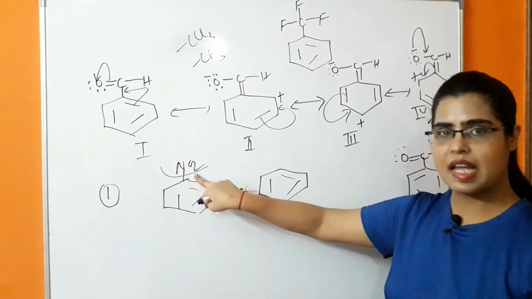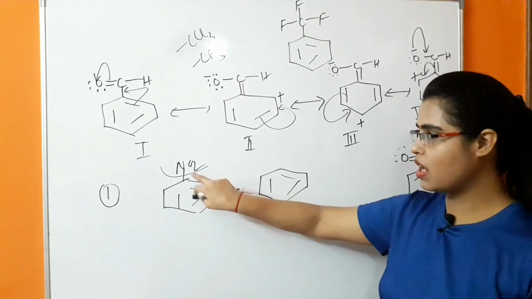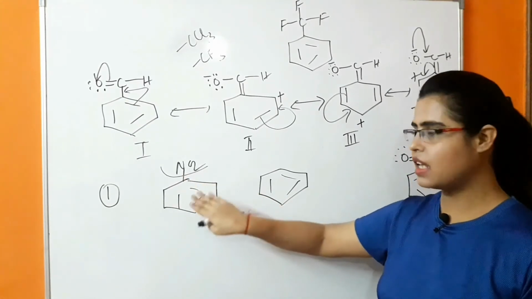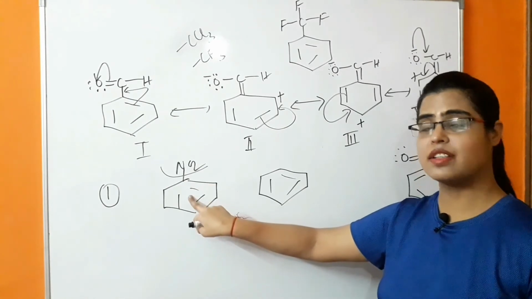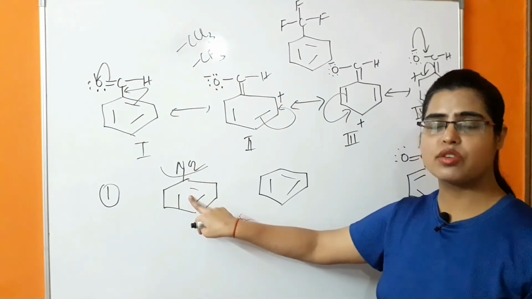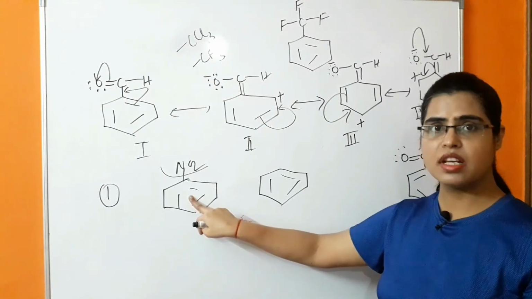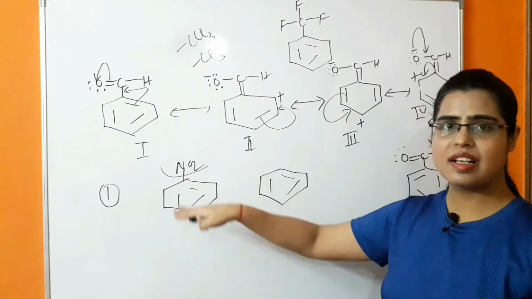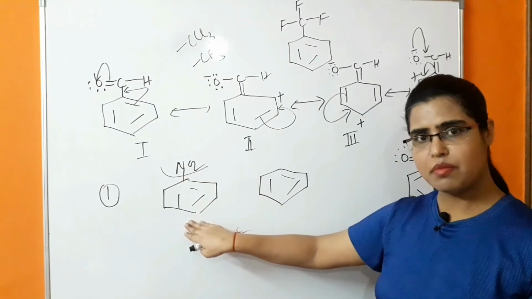This nitro group is an electron withdrawing group, so it will attract the pi electron of this benzene ring. Because of that, the electron density in benzene ring is decreased, due to which the electrophile, that is NO2 plus, which is generated in the nitration reaction, will not easily attack this benzene ring.